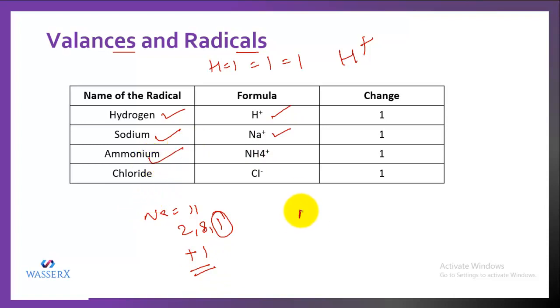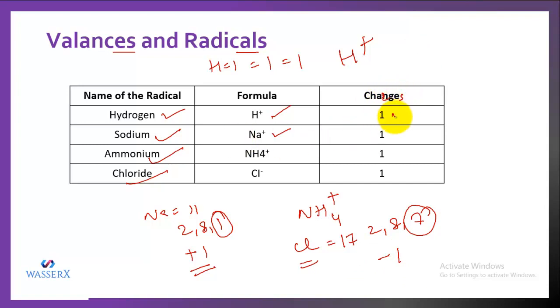Ammonium is a radical, that is a group of atoms of nitrogen and hydrogen, and they also bear a charge. Chloride, you know that chlorine has atomic number 17, configuration is 2, 8, 7, and by looking at 7, you know that its valency is -1. So what are the charges on them? Hydrogen possesses +1, sodium possesses +1.